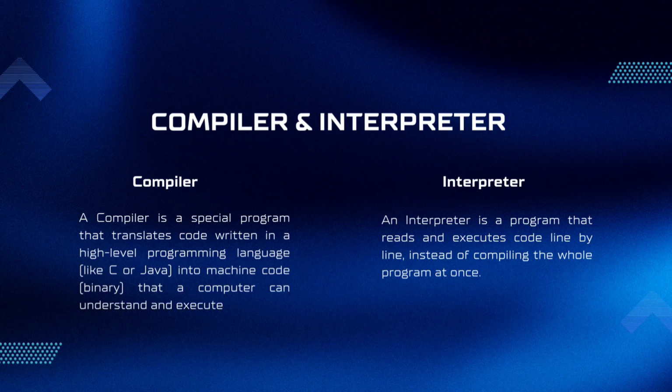Compiler and interpreter. Compiler: a compiler is a special program that translates code written in a high-level programming language, like C or Java, into machine code, binary, that a computer can understand and execute. Interpreter: an interpreter is a program that reads and executes code line by line, instead of compiling the whole program at once.